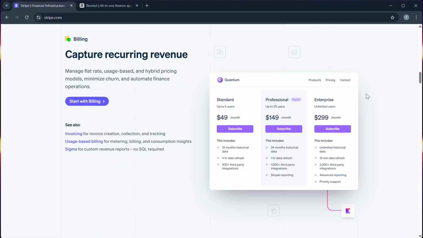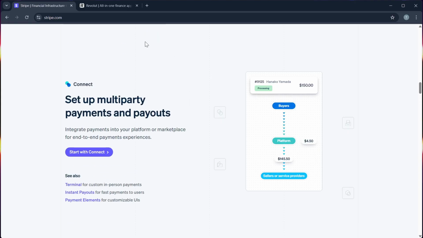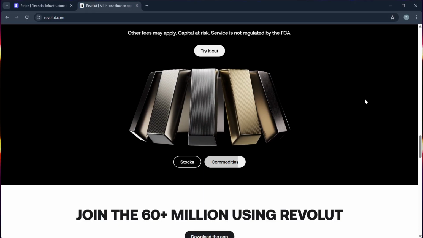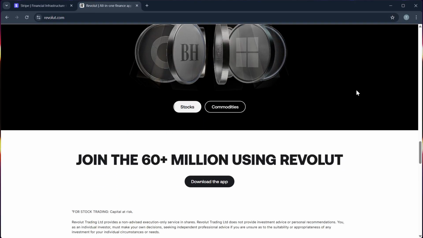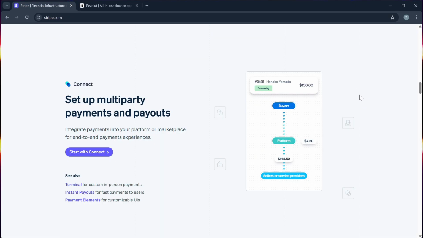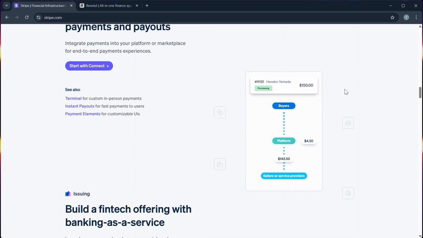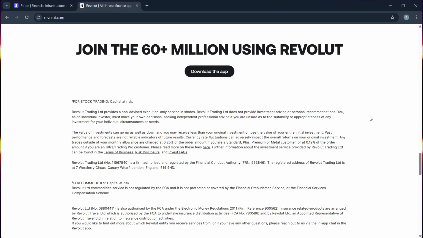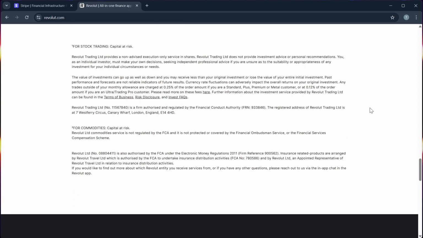Stripe is more business focused and data rich, while Revolut is designed for ease of use, whether for budgeting, saving, or transferring money. So for the final verdict, you can choose Stripe if you are building or managing an online business and you need powerful developer tools. And you can choose Revolut if you are after a flexible digital banking platform for personal or small business use.